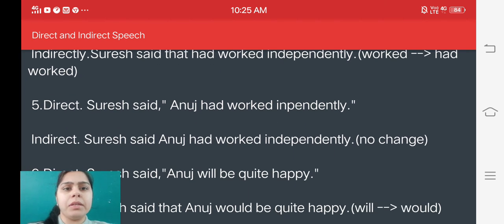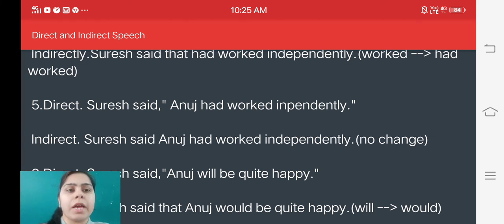Next example, Suresh said Anuj had worked independently. Now you can see that we are getting had plus V3, sorry, we are getting past perfect tense in direct speech. So it will remain as it is while changing it into indirect speech.